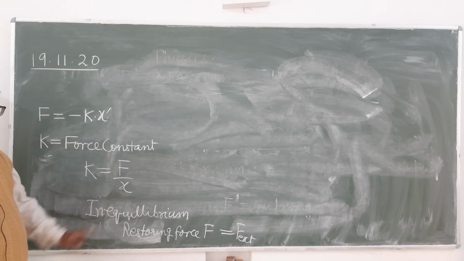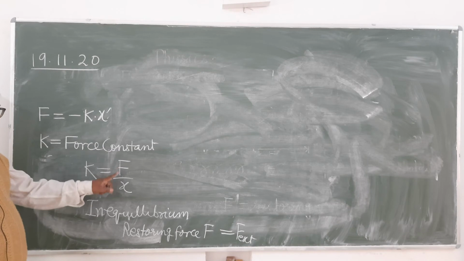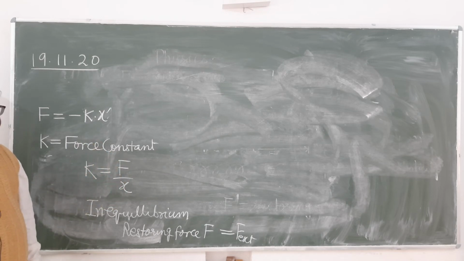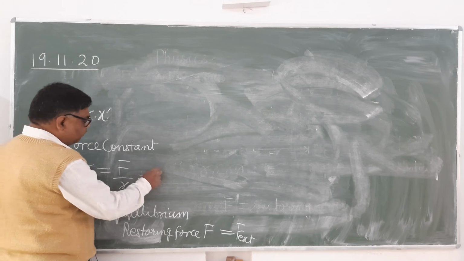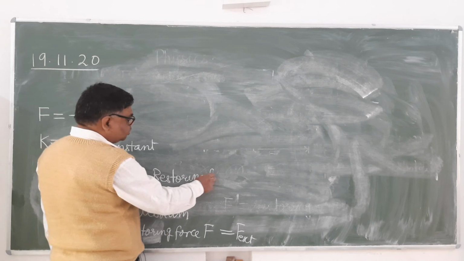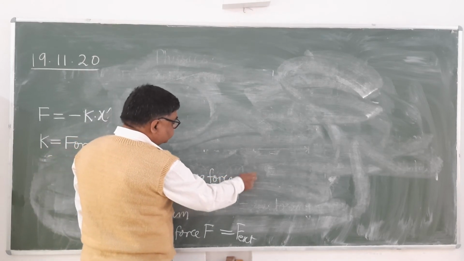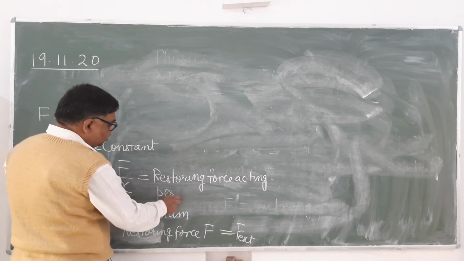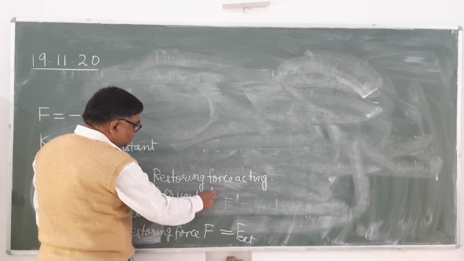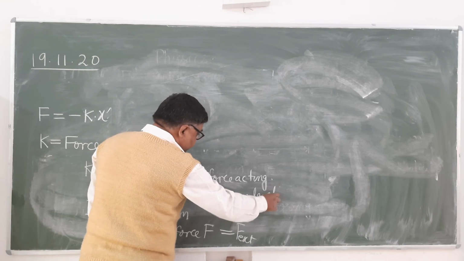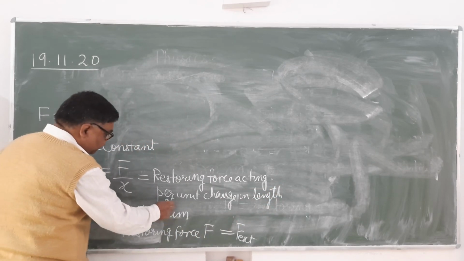So, how will you describe the force constant of the spring? It is the restoring force acting per unit elongation. It is the restoring force acting per unit change in length of the spring. Restoring force acting, you write down, keep writing: restoring force acting per unit change in length of spring.